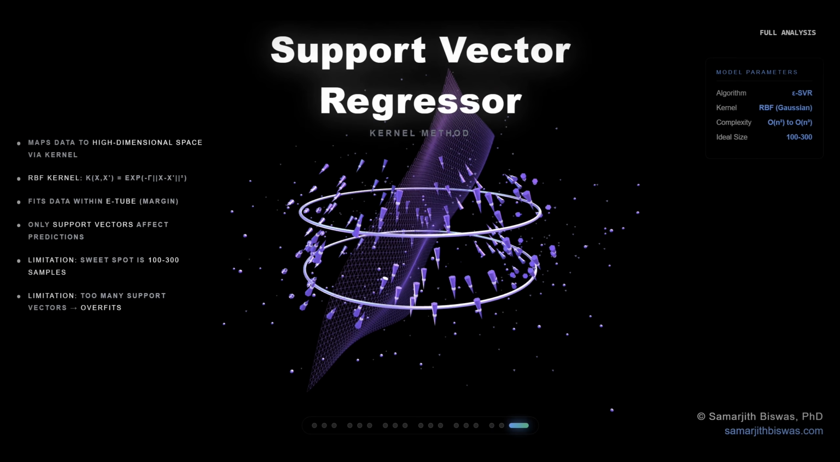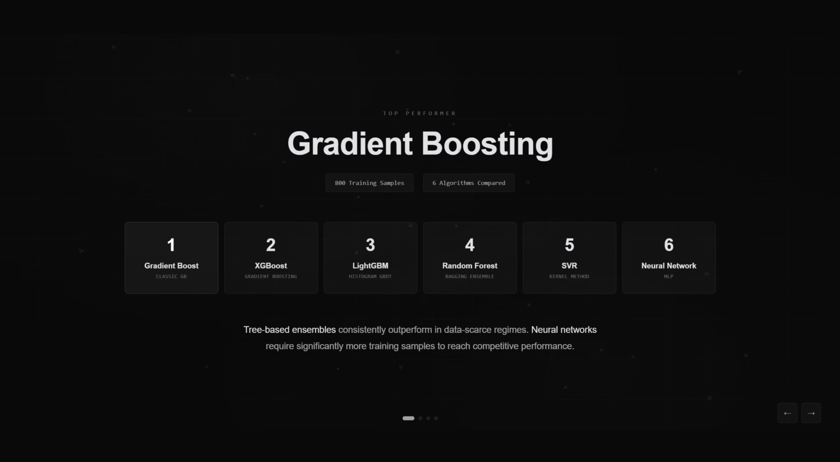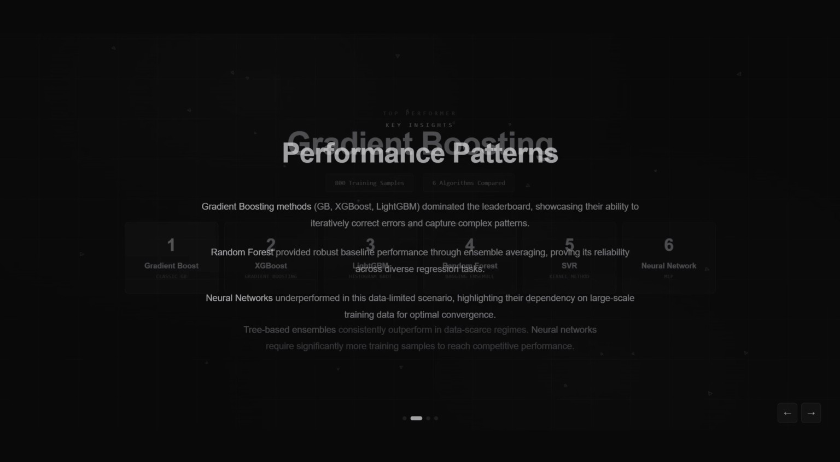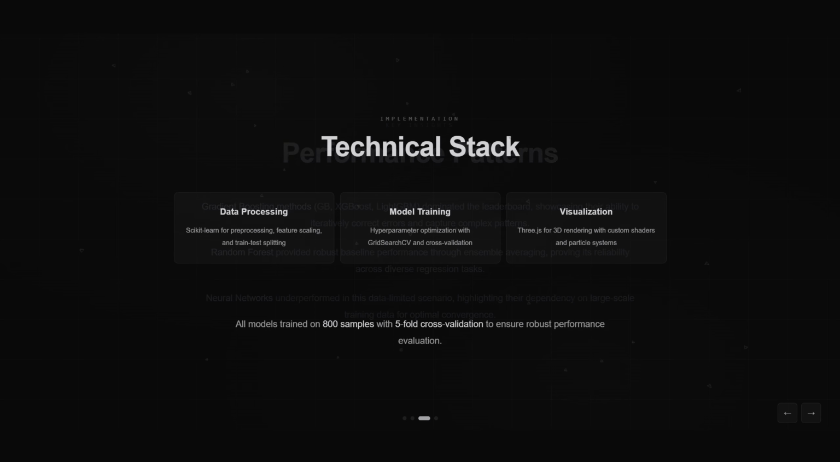So what's the takeaway? Algorithm performance depends heavily on dataset size, feature engineering, and problem structure. For our 800 sample metamaterial design task, gradient boosting proved optimal.